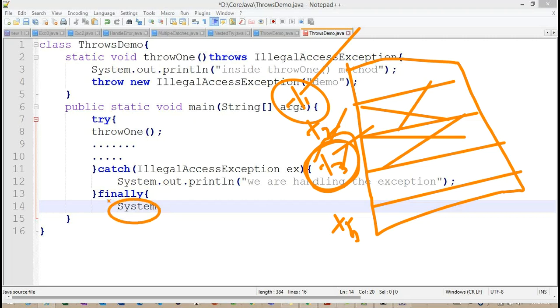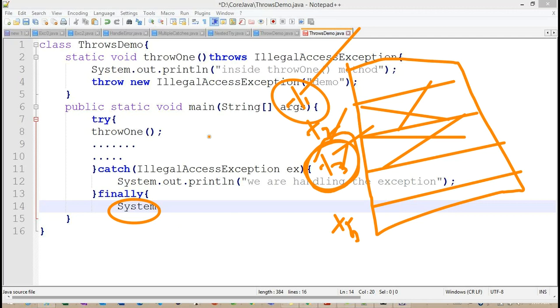Along with this, we have one more option when we work with file related applications, like input stream or output stream. What happens internally? We try to write the data into the file, or we try to load the data from the file. While loading or while writing the data, if we get any exception, we can close those particular file related resources.